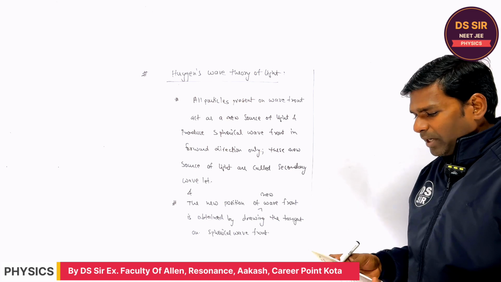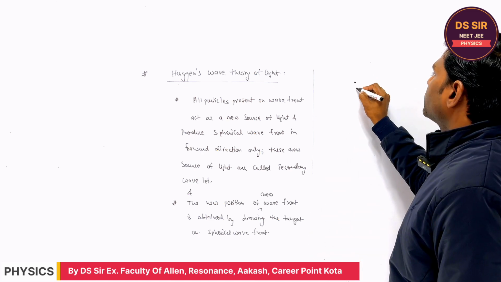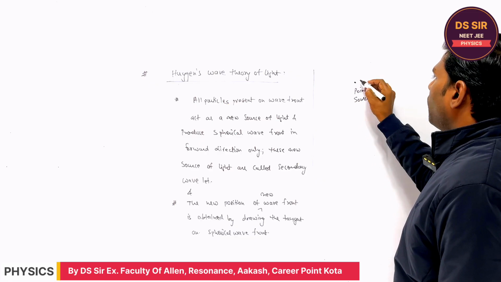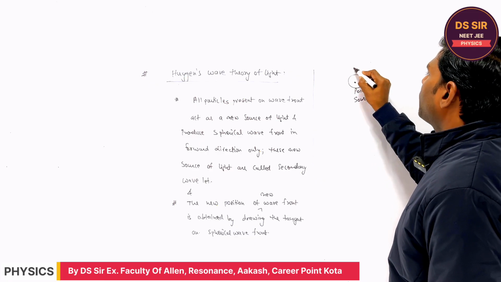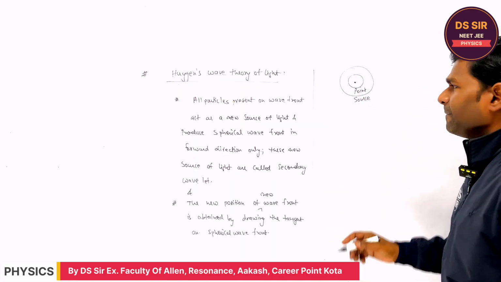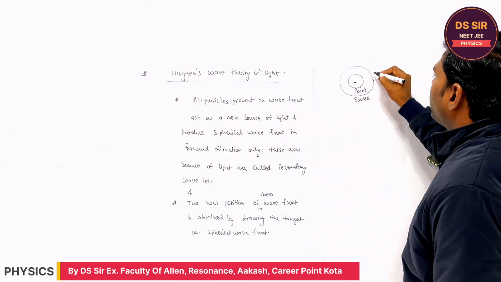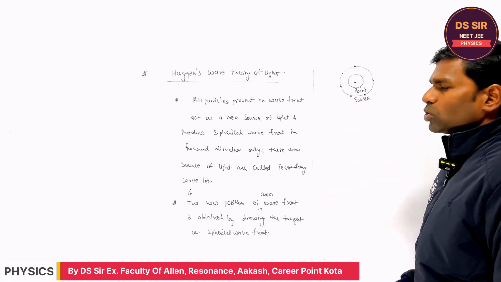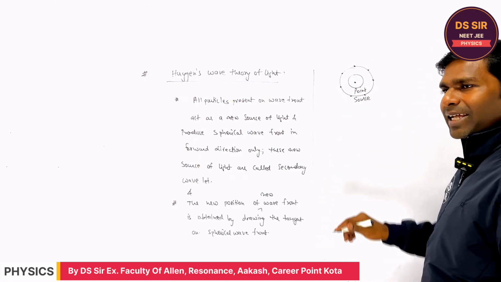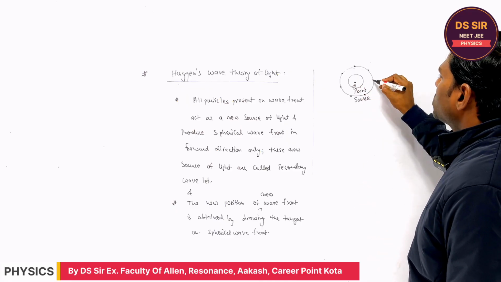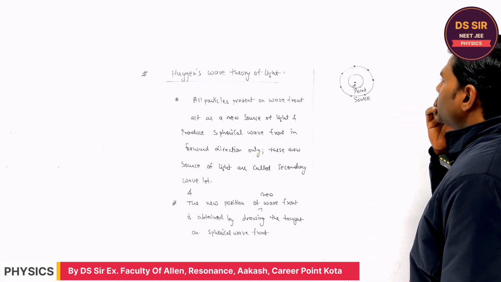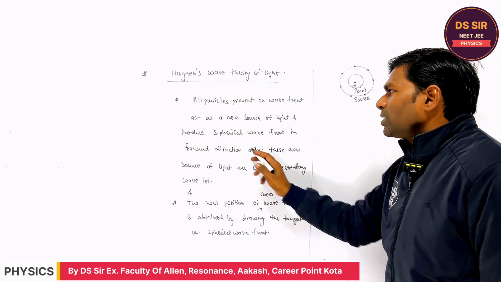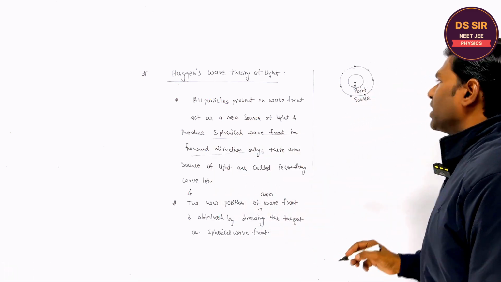For example, suppose this is the point source of light. From this source, spherical wavefronts are produced. According to Huygens, every point on this surface acts as a new source of light, which are called secondary wavelets. From these secondary wavelets, what is produced? The spherical wavefront in the forward direction.